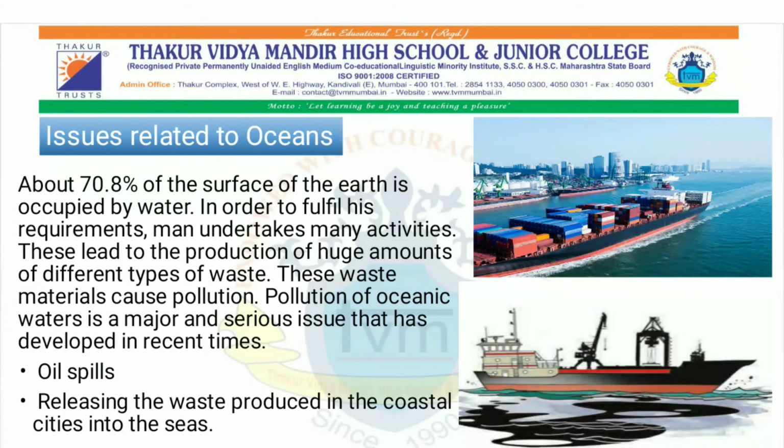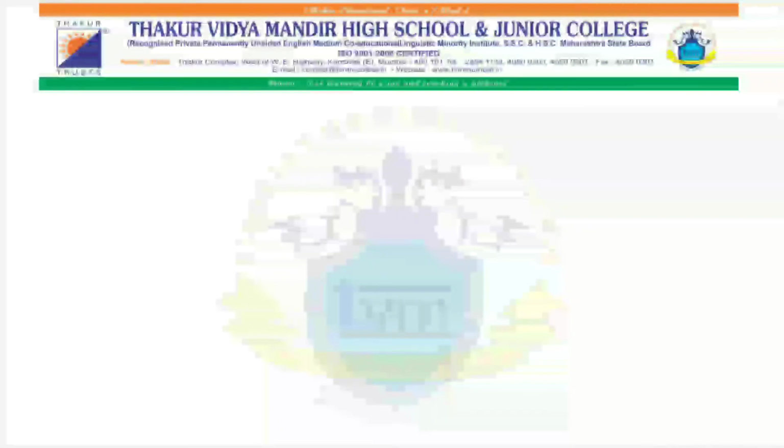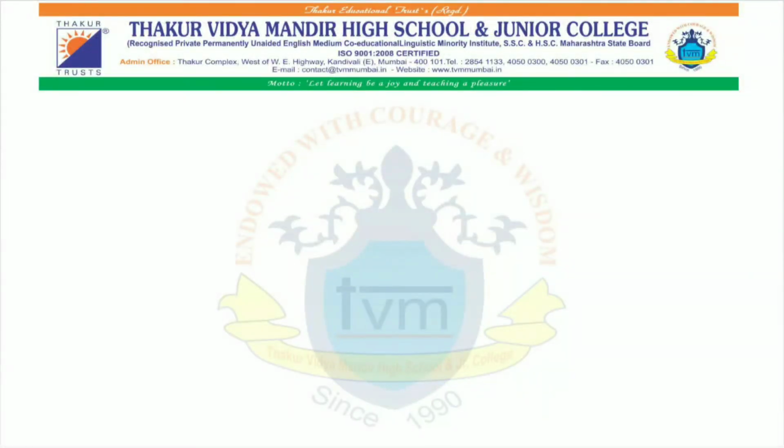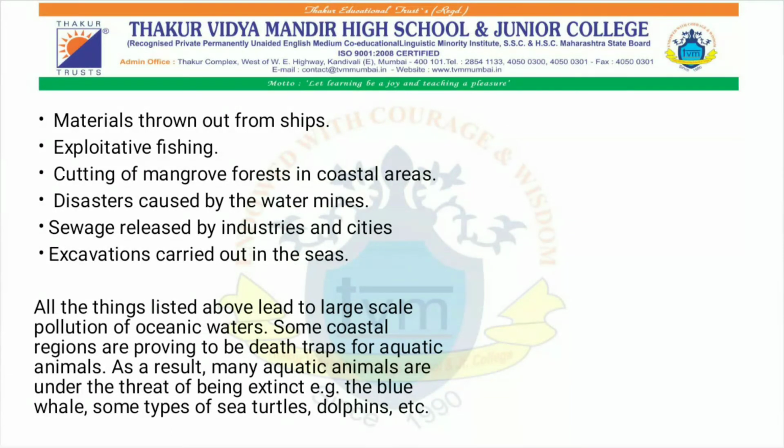As I told you, oil is carried out via water transport. But oil spill is one major problem which is to be sorted out because it affects aquatic life in huge quantity. Releasing the chemical waste produced in the coastal cities into the seas, now we are releasing plastic waste, other waste, chemical waste, etc. into the seas, which is not to be done. If I show you those pictures, you will be shocked. So here I am not putting those dangerous pictures which you cannot see.